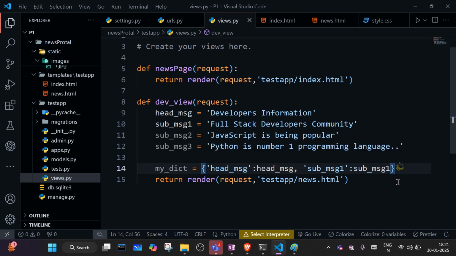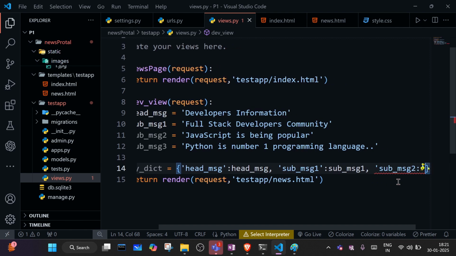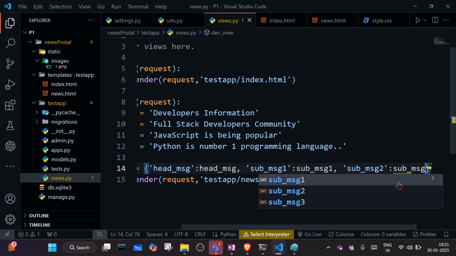Okay, same we will create sub_message_two, and here we will write sub message two.